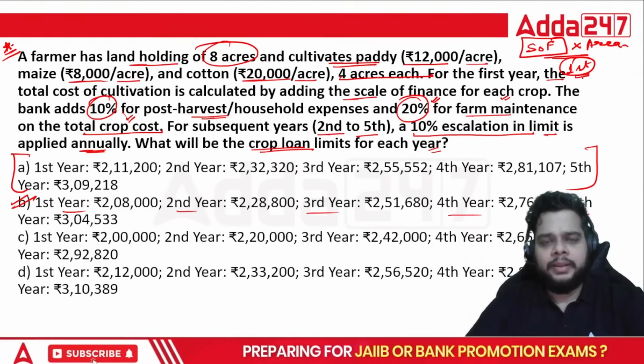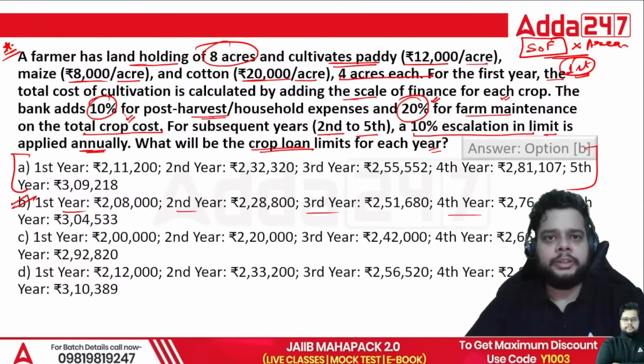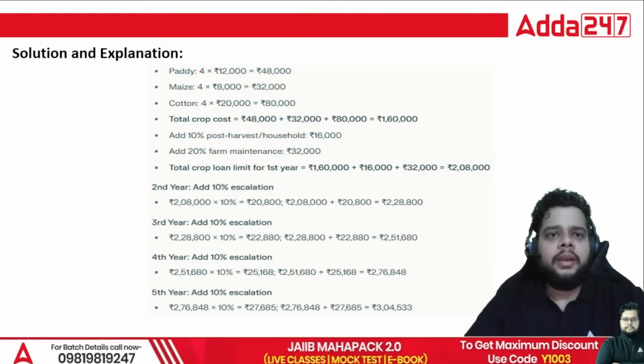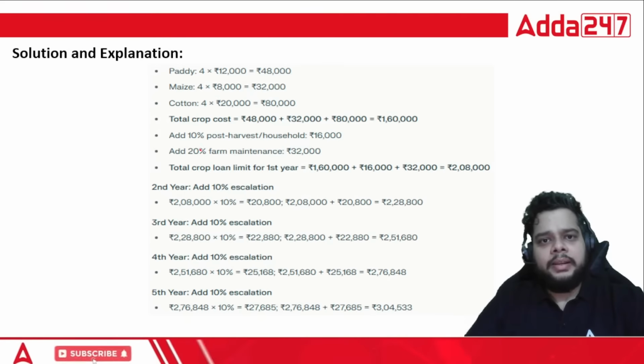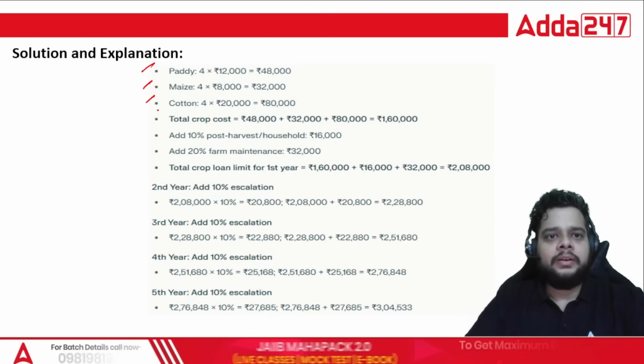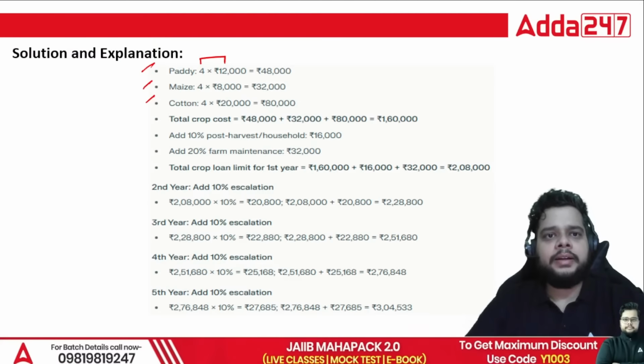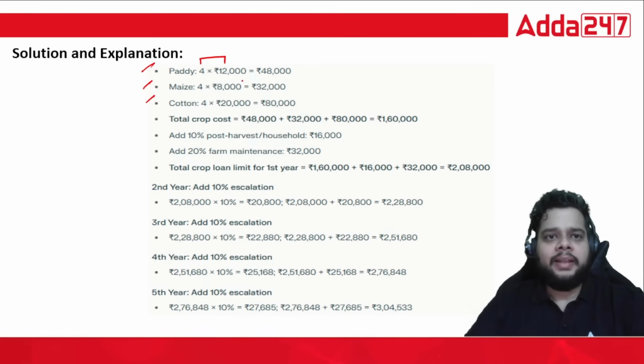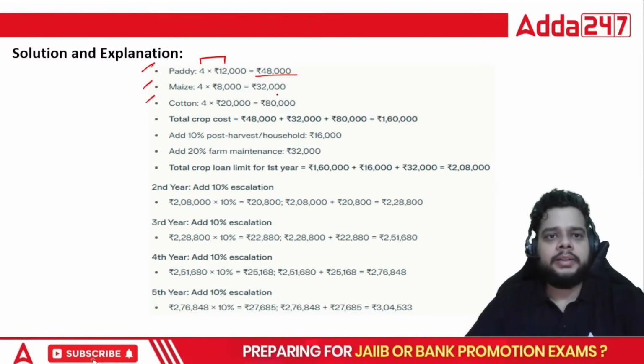Very easy. After that, just add the 10% amount. Okay, it will be the right answer. If you calculate all these things initially, it will be very beneficial to you. So for paddy, maize, and cotton, how will you calculate? The acres multiplied by the scale of finance. So for paddy, it will come out to be 48,000, maize 32,000, and cotton 80,000.